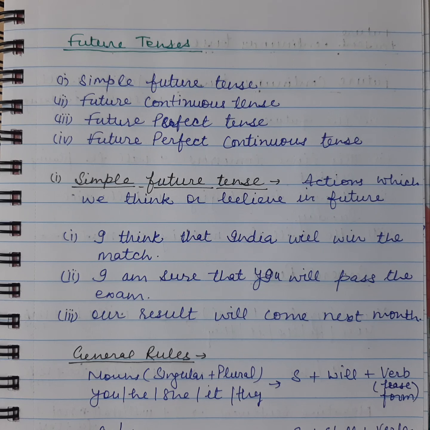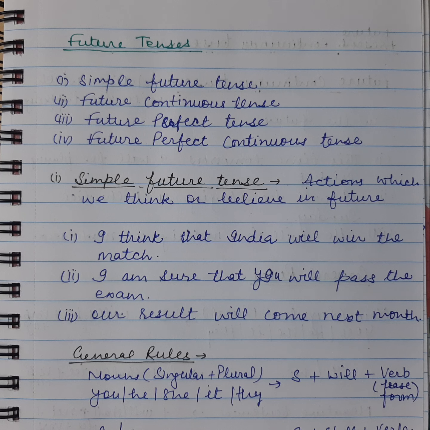Hi, today I'll explain future tenses. So we can classify future sentences into four categories: simple future tense, future continuous tense, future perfect tense, and future perfect continuous tense. So they are the same as we have classified the present and past tenses.